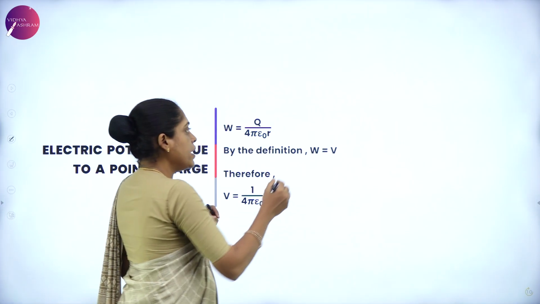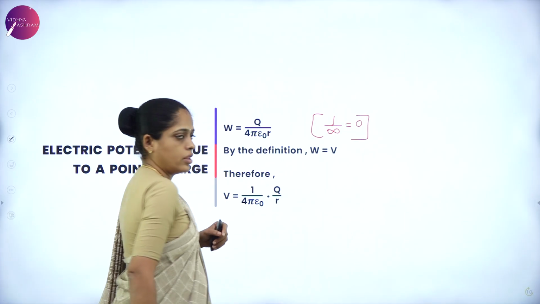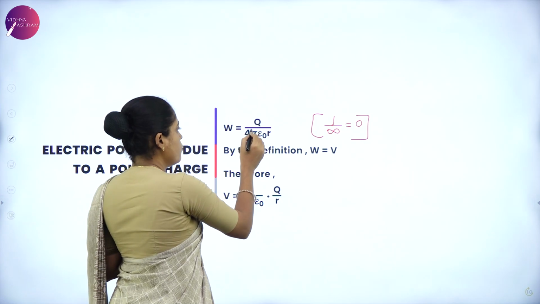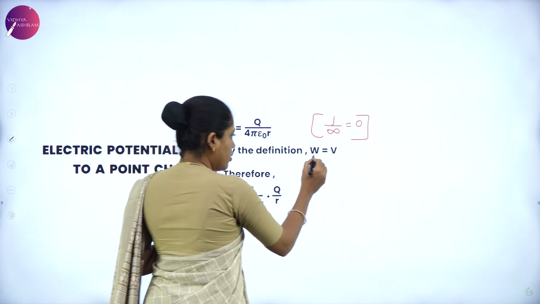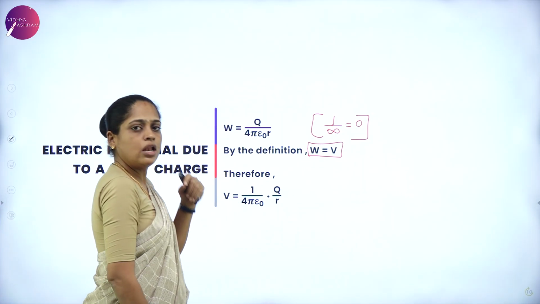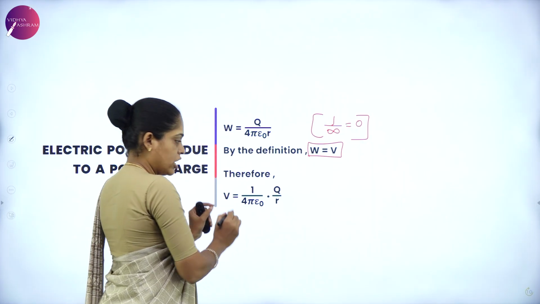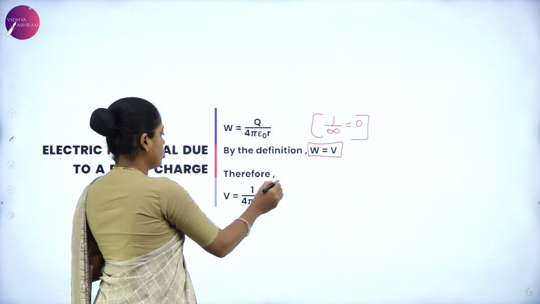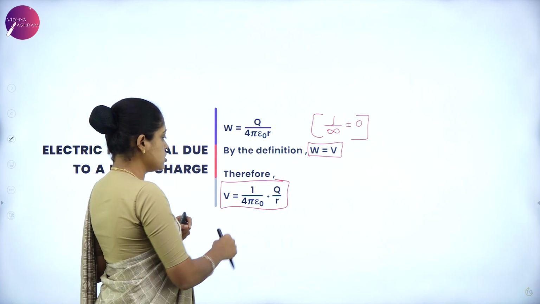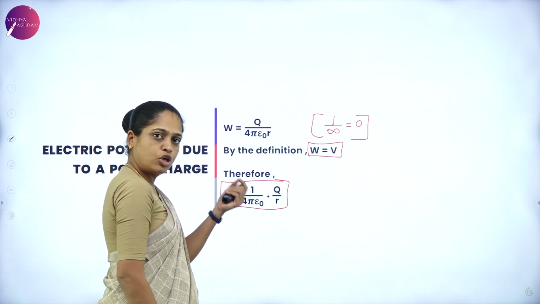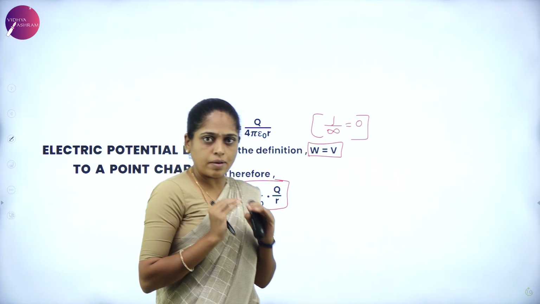Next, 1 by infinity is equal to 0, so work done is equal to q by 4 pi epsilon naught r. Now this work done is equal to electrostatic potential according to the definition. Therefore, replace this work by the potential. Then you have the expression for the electrostatic potential due to a point charge, which is 1 by 4 pi epsilon naught, q by r. Very important question, and you have to learn this compulsorily.